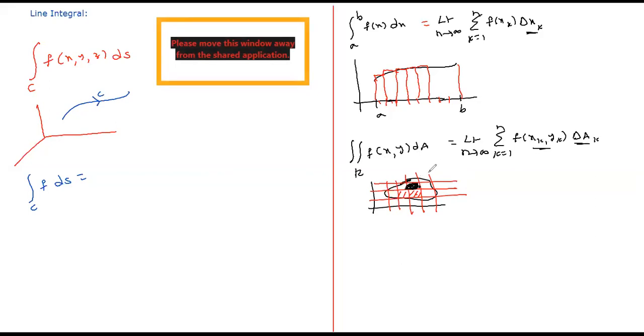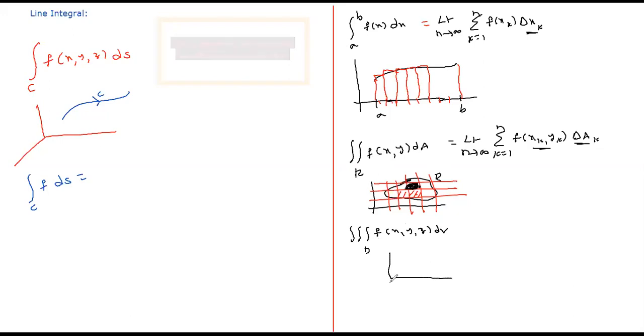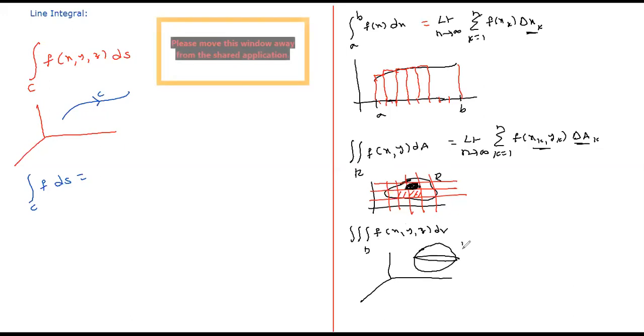So if f is positive, the double integral of f gives the volume of the region bounded by the surface and the region R. A similar discussion I brought for the triple integral of f of x y z dV over the domain D. Suppose you have a solid, which can be regular or irregular, with some function defined over it.